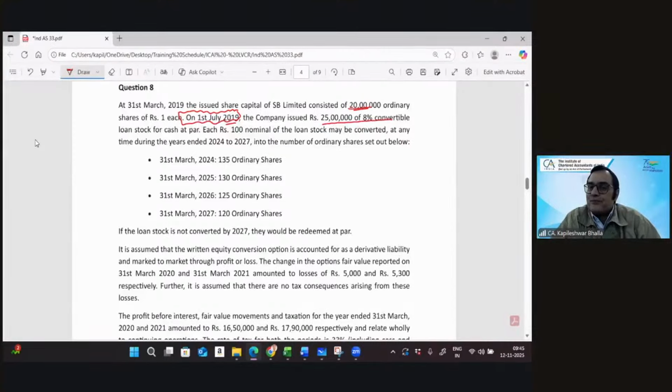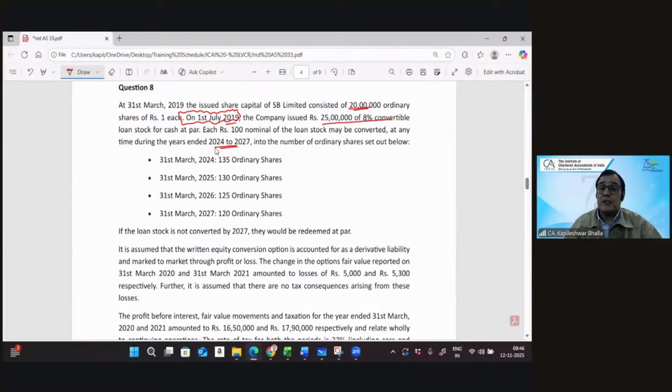Of course, yes. If they are potential ordinary shares, can I assume that they are issued at the beginning of the year? Or do we assume that they've been issued from 1st of July? So are you going to consider them as a part of the weighted average calculation for the entire 12 months or only for the period July to 31st March? What do you say? Because I think that's one crucial point in this particular case. That's rightly said. So we're going to consider them only from the date they were issued, on 1st July till 31st March. Then it says each 100 loan stock may be converted at any time between 24 to 27.